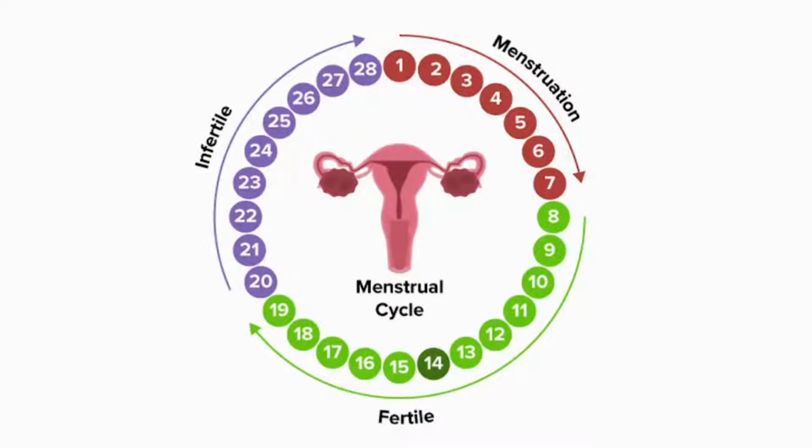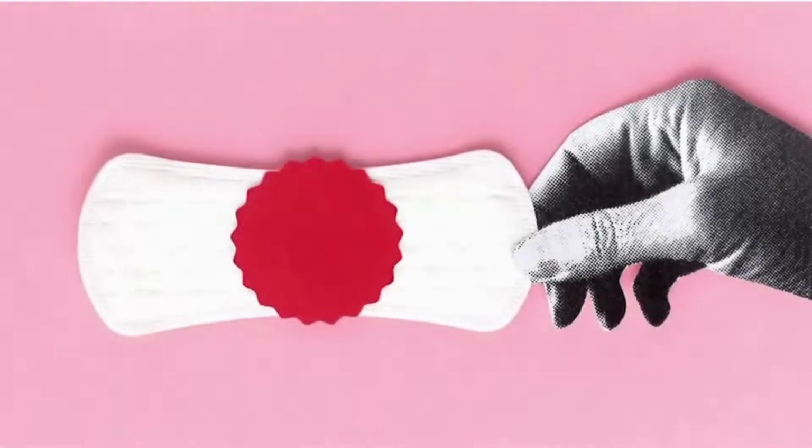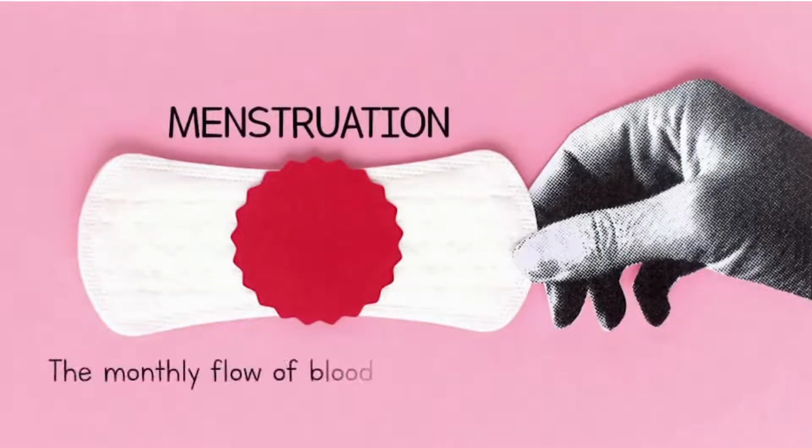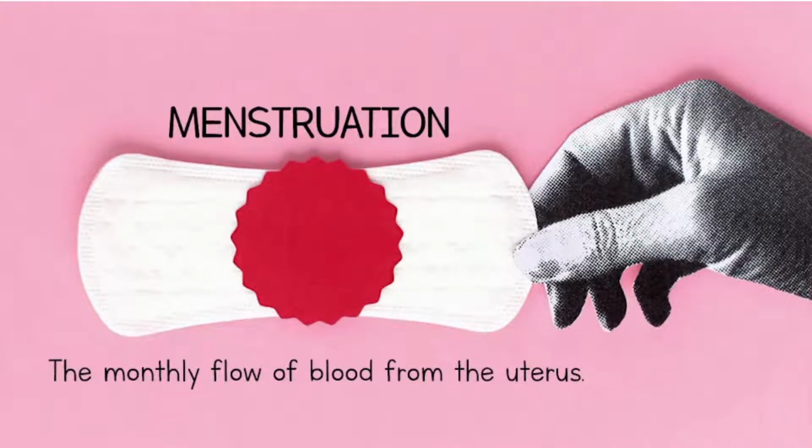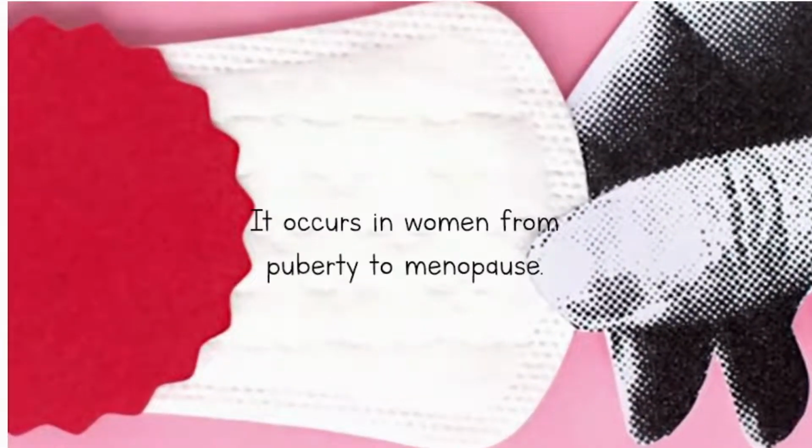The menstrual cycle. Menstruation is the monthly flow of blood from the uterus. It is counted from the first day of your period to the first day of the next one. It occurs in women from puberty to menopause, or the time in a woman's life when menstruation stops.